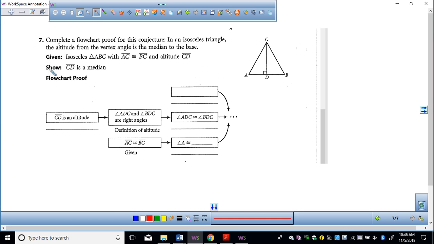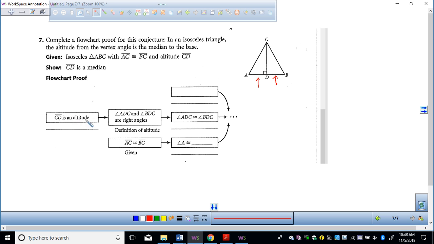What I'm trying to prove here, look at the bottom, is that CD is a median. That is one of our conjectures. In other words, I'm trying to prove that this piece cuts this in half, or goes to the midpoint. In order to prove that it is a median, which two pieces would I have to show are congruent? AC and DB. Right? I'm trying to show that these two things are congruent.